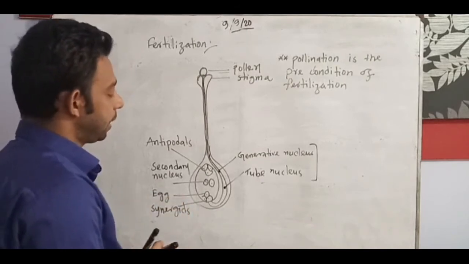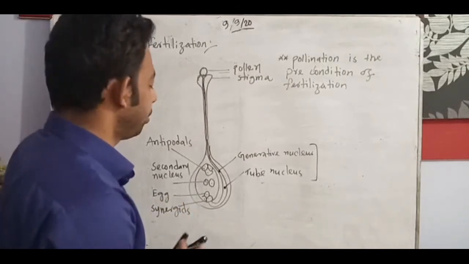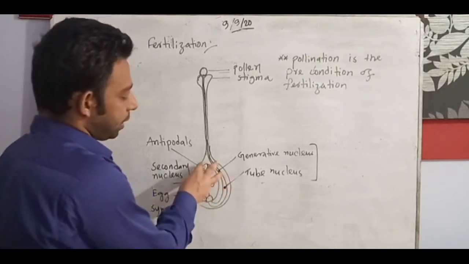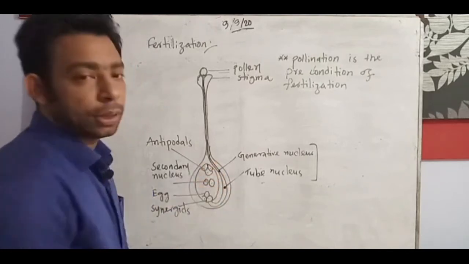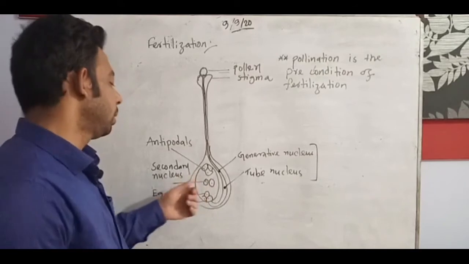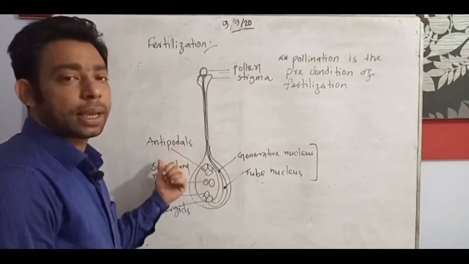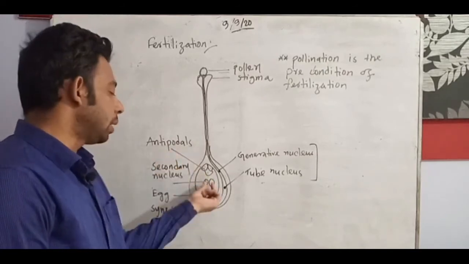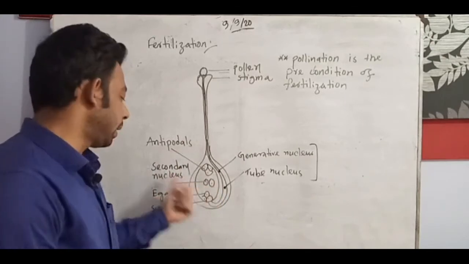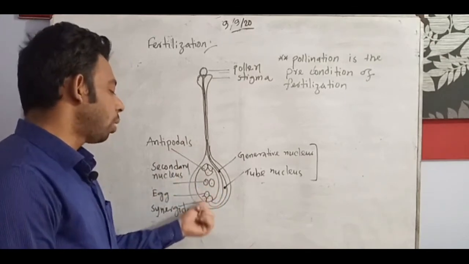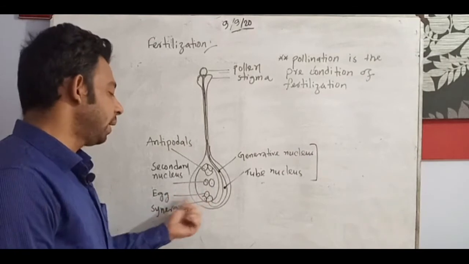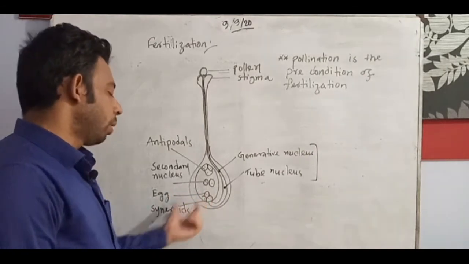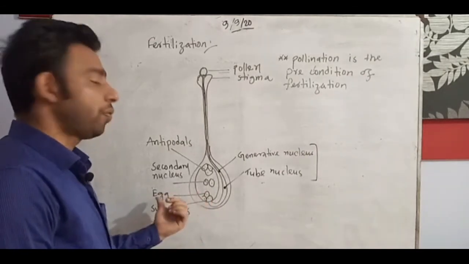This is the inside, and full, these are the ovary, we know ovary. Then inside the ovary is the ovule, and inside the ovule the 8 nuclei we have seen. The opposite 3 nuclei can be termed as the antipodals. In the middle the nucleus is the secondary nucleus, and in the lower part we have seen one is the egg and another 2 are the synergids, and this egg is the female part.